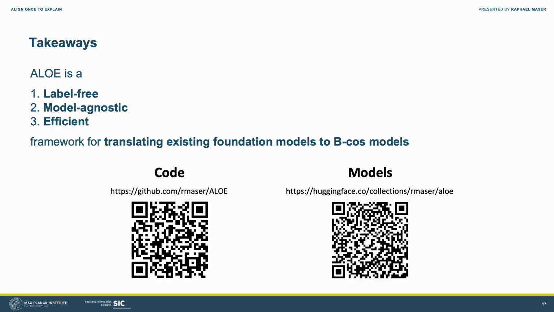To summarize, ALOE provides a label-free, model-agnostic and resource-efficient framework for translating existing foundation models into their faithful, human-interpretable B-cos counterparts. The code is publicly accessible on GitHub, and all models, including their current weights, can be found on Hugging Face.